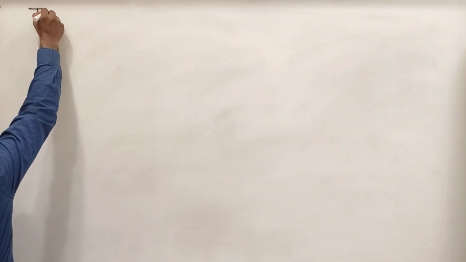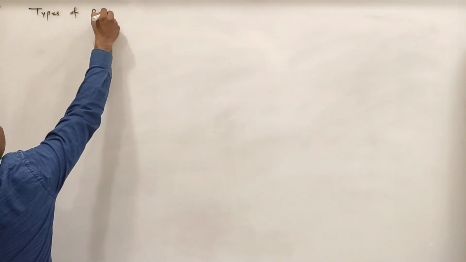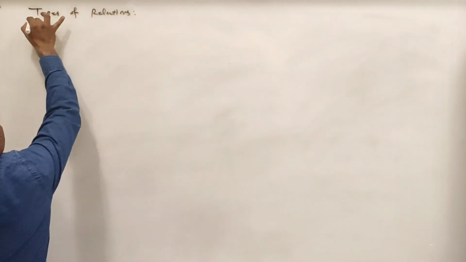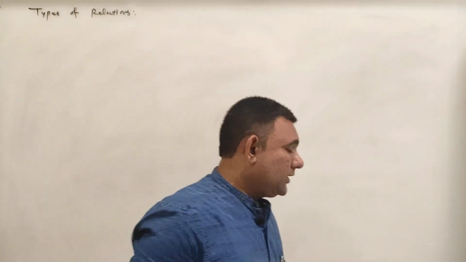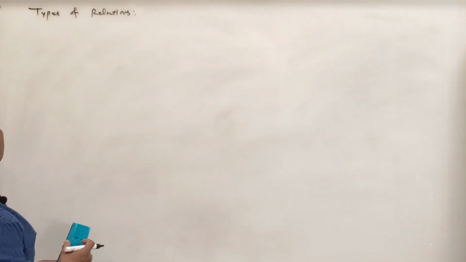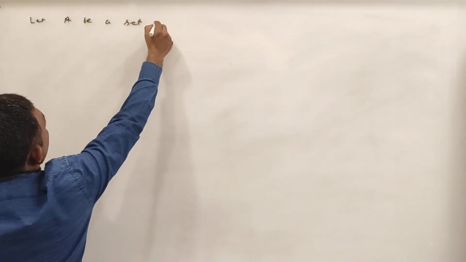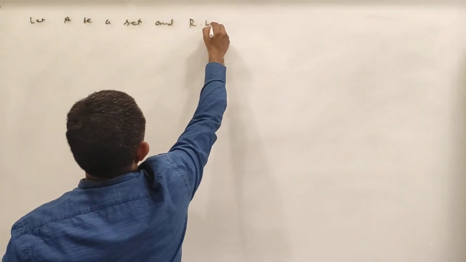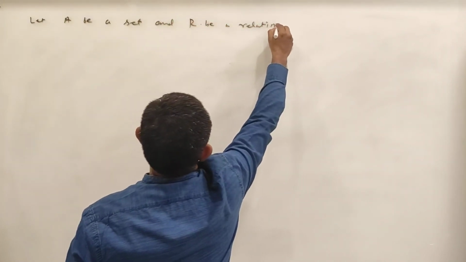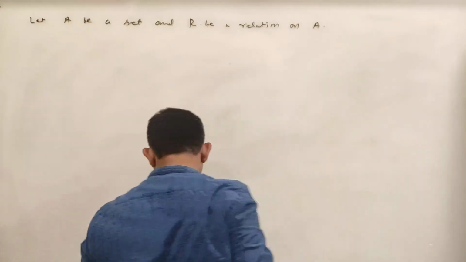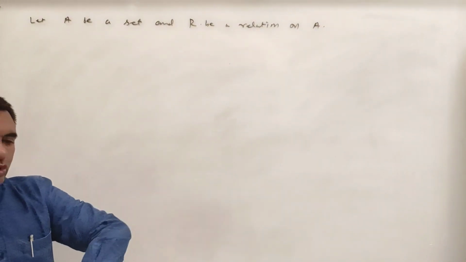So here we have types of relations. अच्छा, before going to types of relation, now onwards let A be a set and R be a relation on A. So now onwards we consider only one set, not two sets.